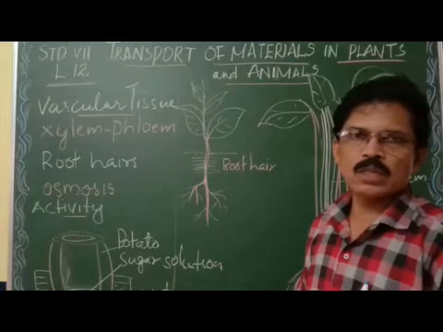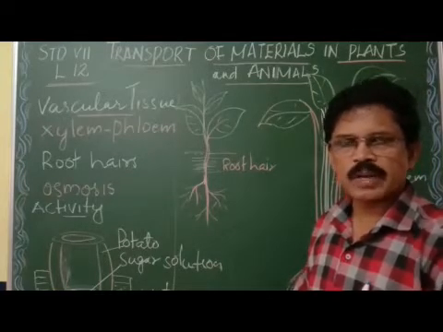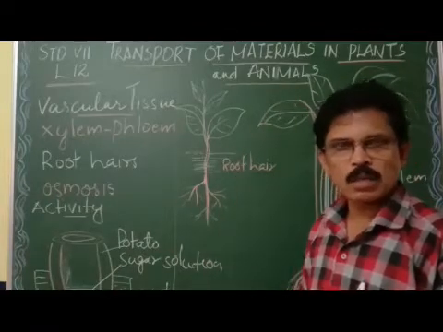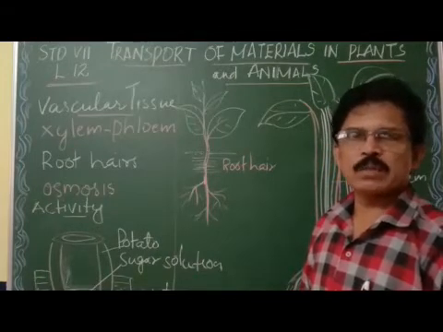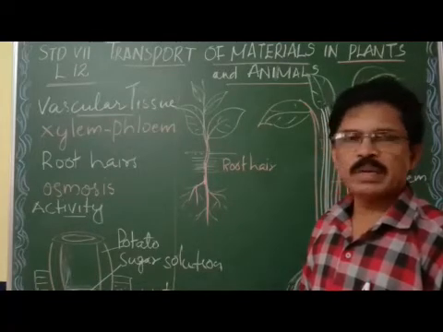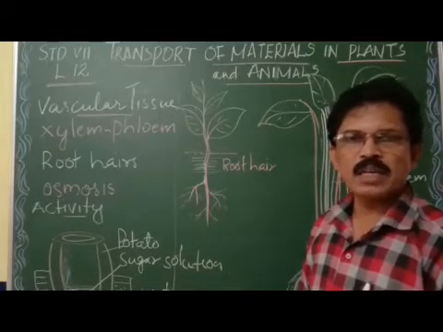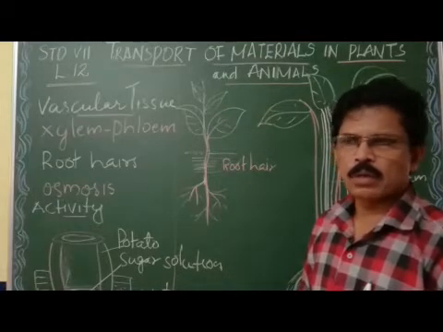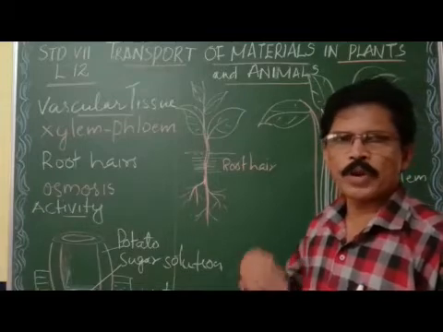So food and oxygen are to be transported from our digestive system and respiratory system to the various parts of the body like body cells. And from the body cells, after respiration, a lot of waste materials are generated, like carbon dioxide, water and many other substances that are to be transported to our excretory organs for their removal. Many substances, hormones, enzymes, everything has to be transported throughout our body.